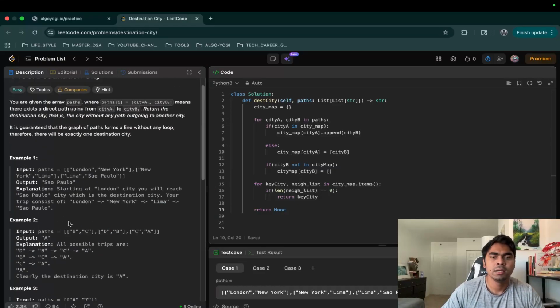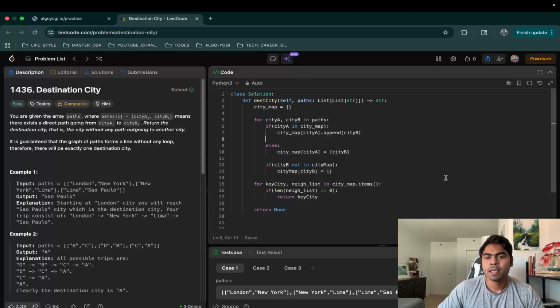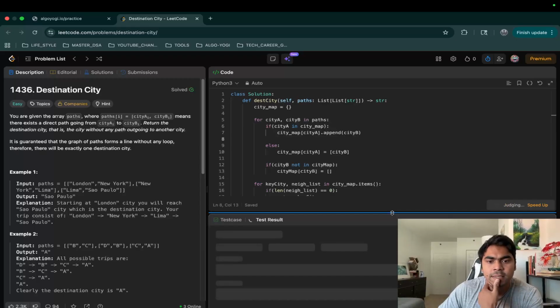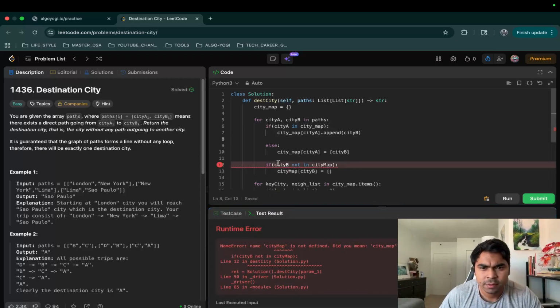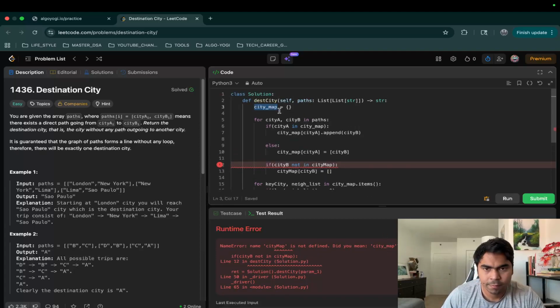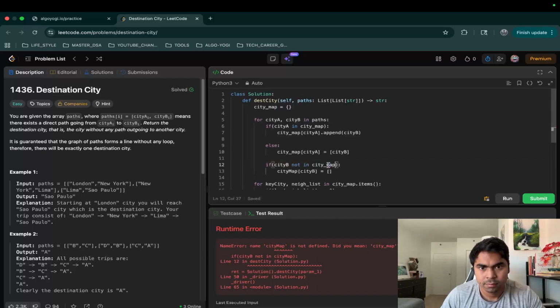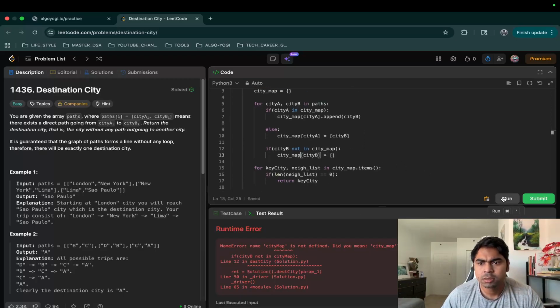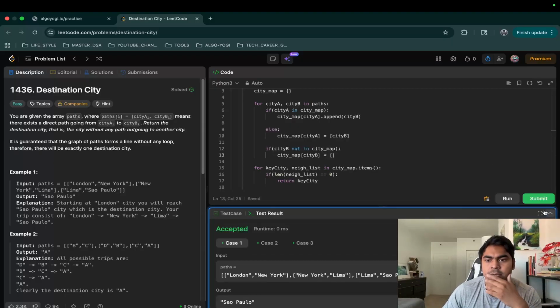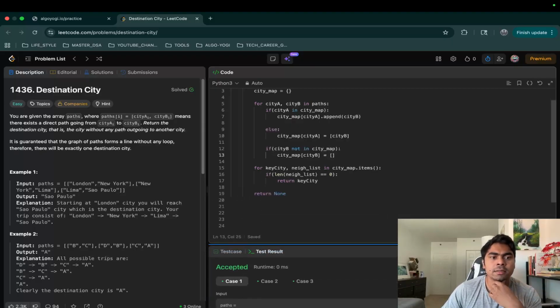So let's run it and see if it passes our test cases. City B not in city map. Yeah, of course, we meant city map. Yes, I think now it's good. All right, so let's submit.